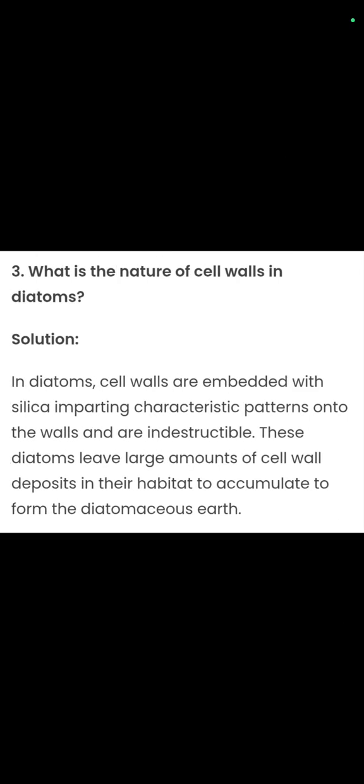Third question: what is the nature of the cell wall in diatoms? As we have already discussed, in diatoms the cell wall is made up of silica, and when it gets deposited at the seabed, it forms diatomaceous earth. It forms a layer of that earth called diatomaceous earth, which is used in various substances like toothpaste, jelly, etc. So in diatoms, cell walls are embedded with silica, imparting characteristic patterns onto the wall, and are indestructible. These diatoms leave large amounts of cell wall deposit in their habitat to accumulate to form the diatomaceous earth.